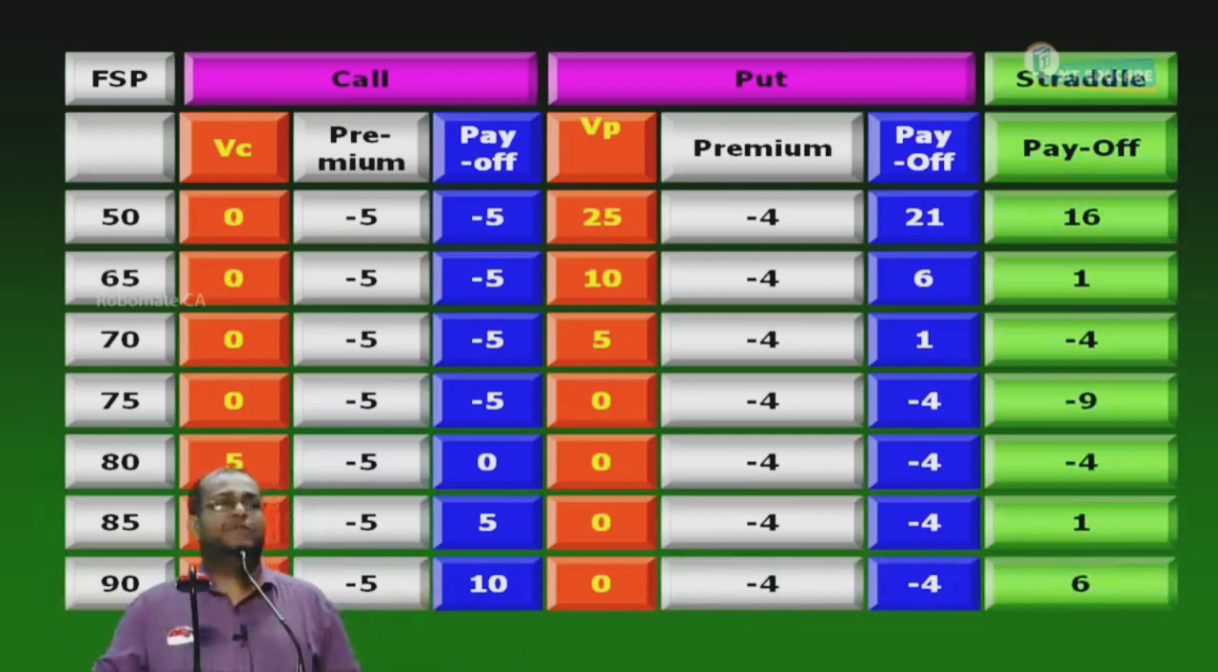Up to 90 only. Any question asked now? No. Is that the answer for this particular problem? Respond yes or no. Can I proceed further?